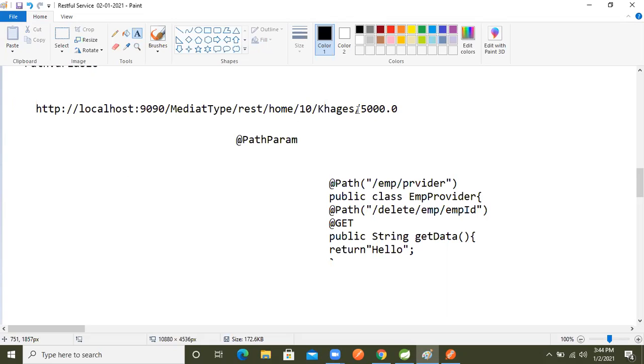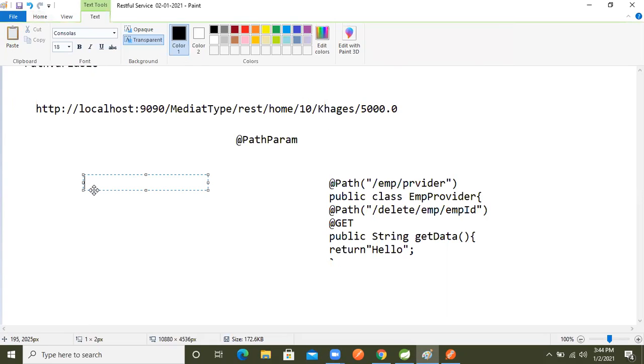If we want to read this value dynamically in our provider side, we will use the curly brackets. Here we pass whatever argument we are taking, that argument we pass inside the curly brackets to read our dynamic data.